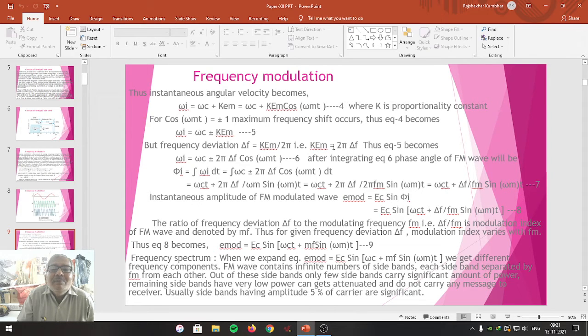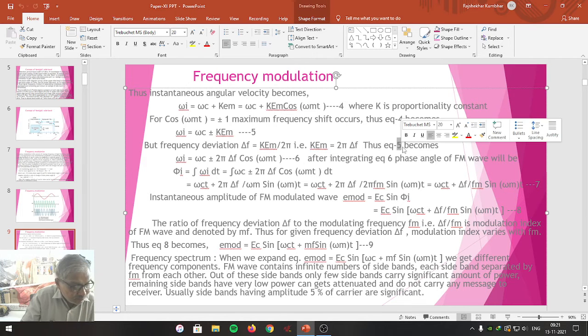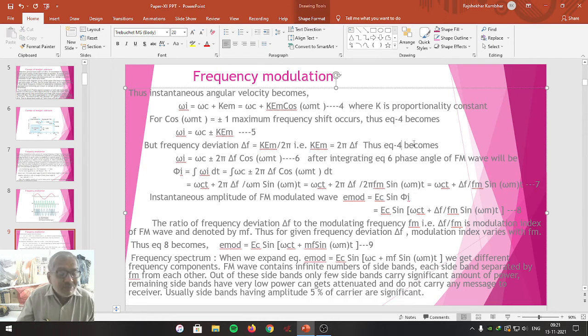Putting the value of k Em in equation number 5, we get omega i equal to omega c plus or minus 2 pi delta f into cos of omega mt. Putting this in equation number 4, equation 4 becomes omega i equal to omega c plus or minus 2 pi delta f cos of omega mt.